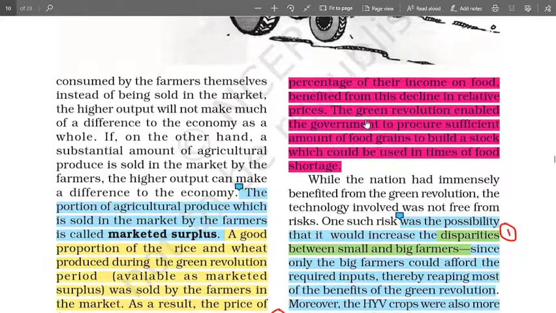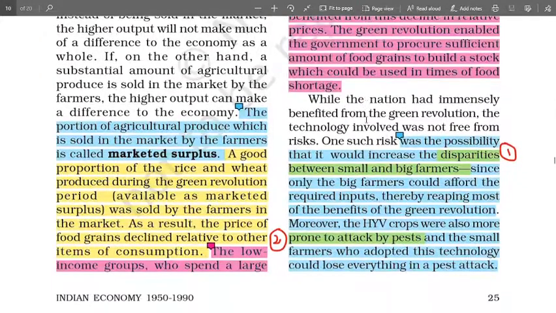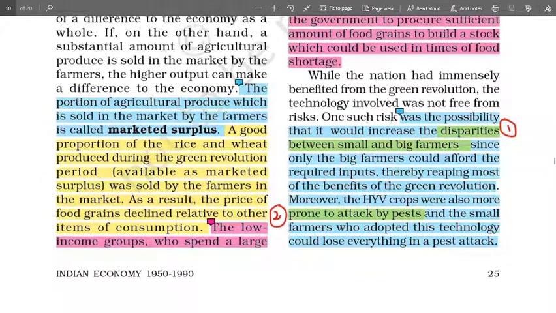But there are also adverse effects. The negative impact of green revolution is that, number one, there is an increase in disparities between the big and the small farmers, because if you apply green revolution, you apply those inputs, you need to buy them. You need to buy HYV seeds, you need to buy fertilizers, pesticides, water supply.